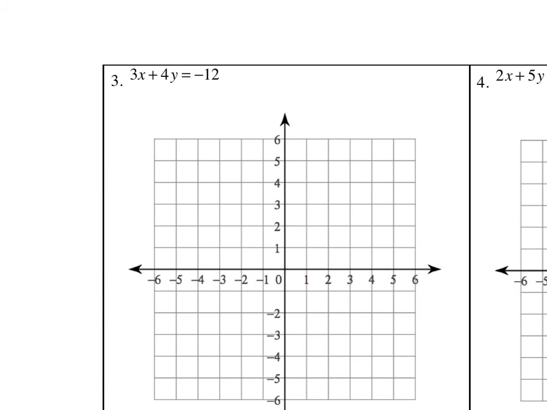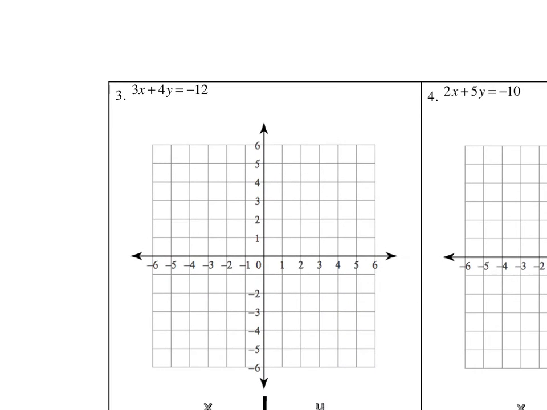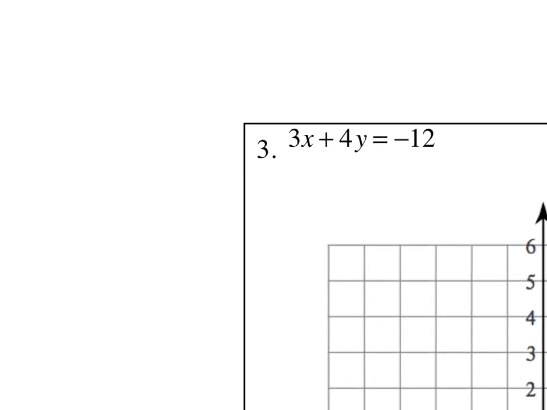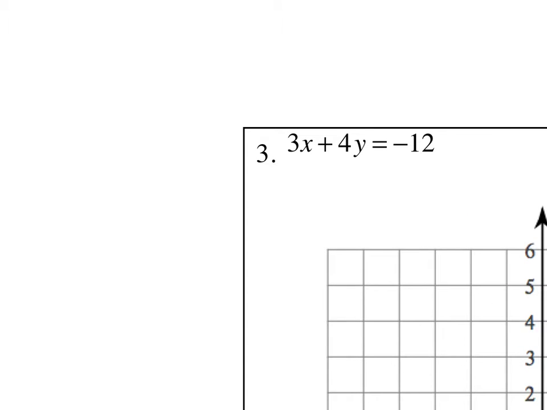If we look at these examples, they are not in slope-intercept form. They are in standard form. So you could graph them by using standard form, but it's actually a little longer of a process and requires a little more algebra. So what we're going to do is get these equations into slope-intercept form by solving for y. So in our first example, we have 3x plus 4y equals negative 12. So I'm going to rewrite that equation to the side of my paper.